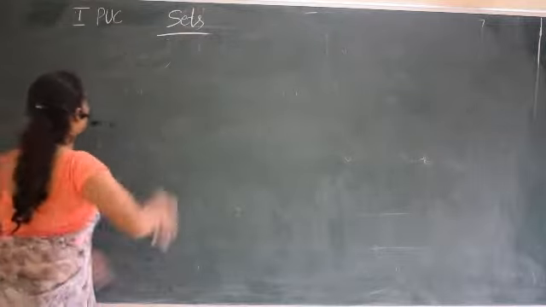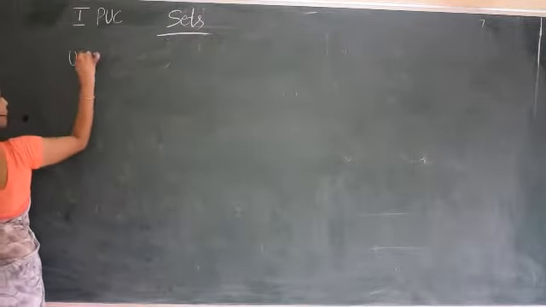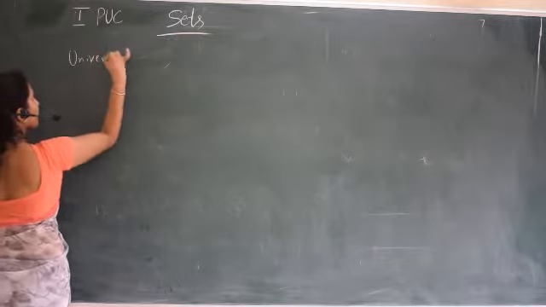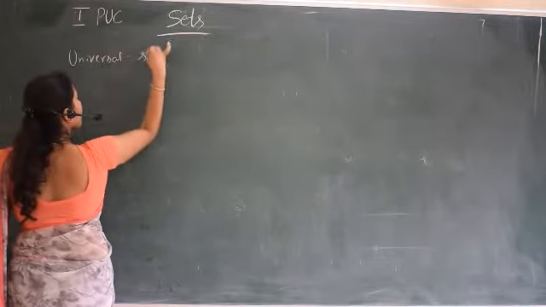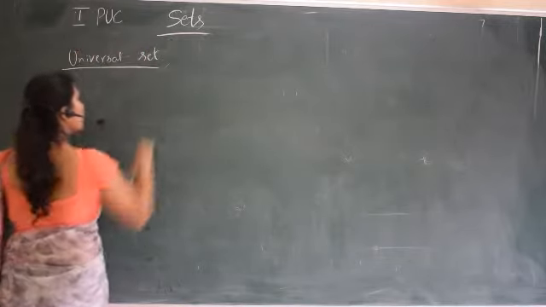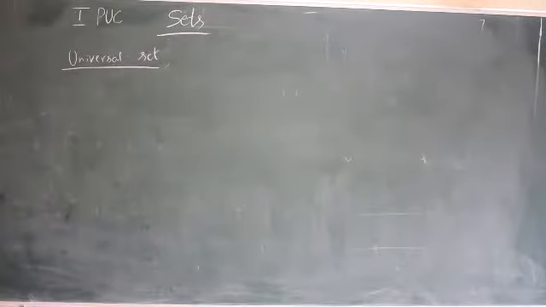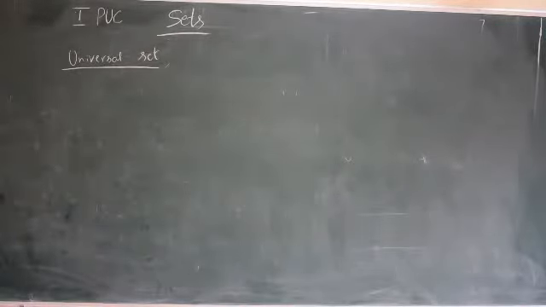A universal set is a set for which all the other sets are subsets.